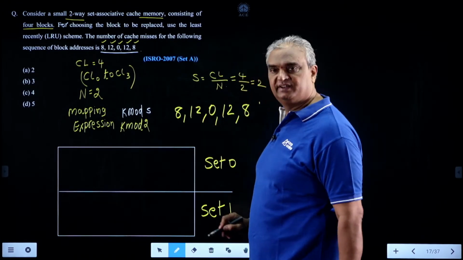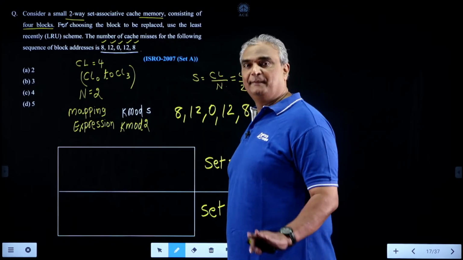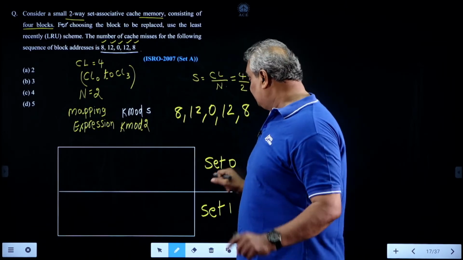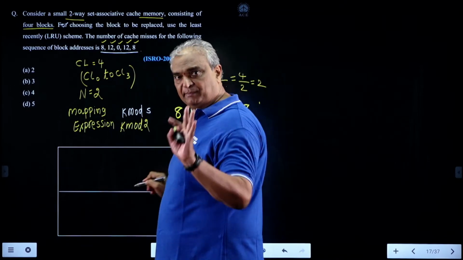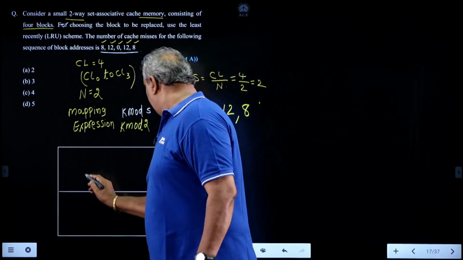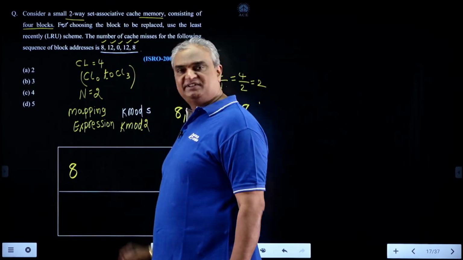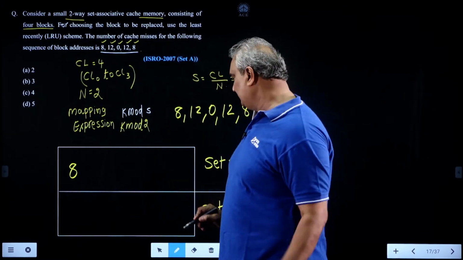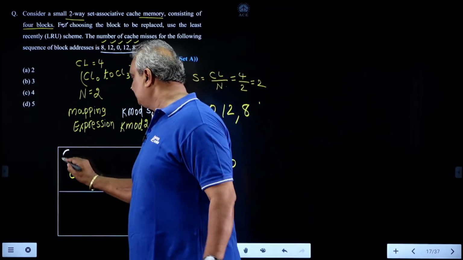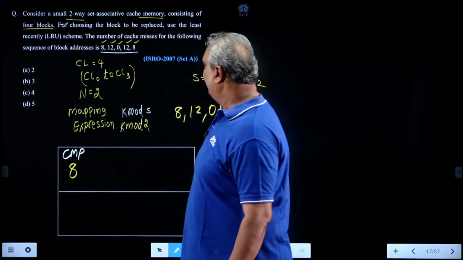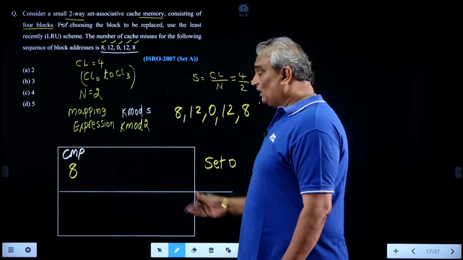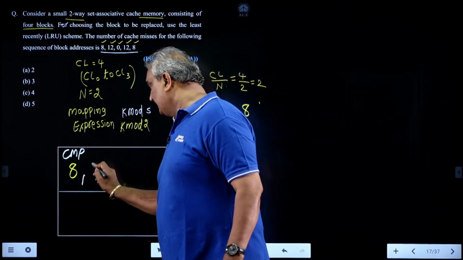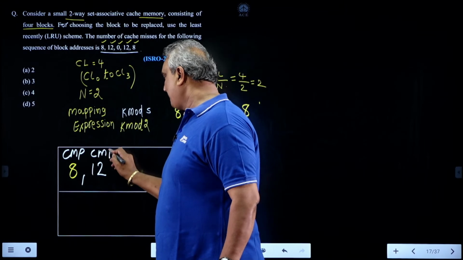Here the first request is 8. 8 mod 2 means the remainder is 0, so block number 8 maps to set 0. Initially it is empty, that's why 8 maps to set 0. It is nothing but a miss. When a block is referred to the first time, it is a compulsory miss. Next, the second one, 12. 12 is also not there, so 12 also maps to set 0. It is also a compulsory miss.